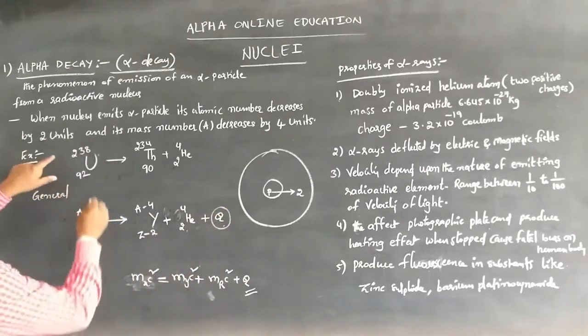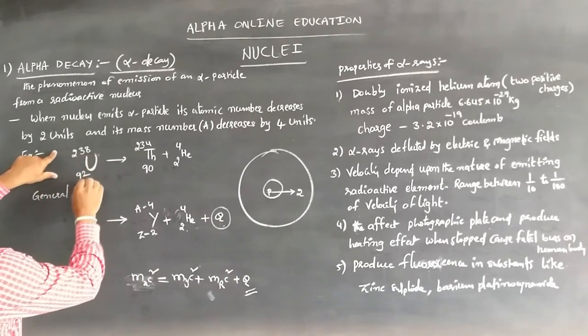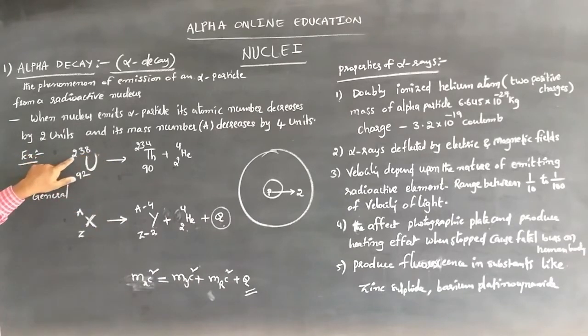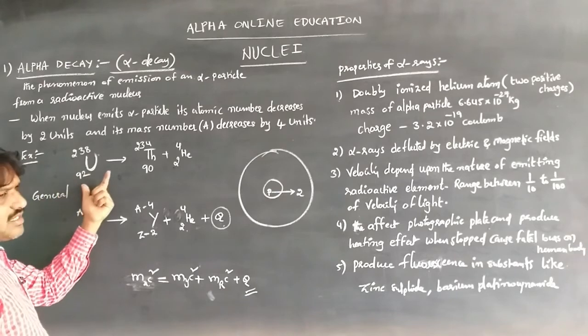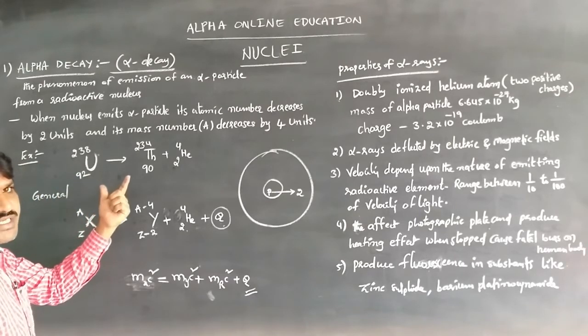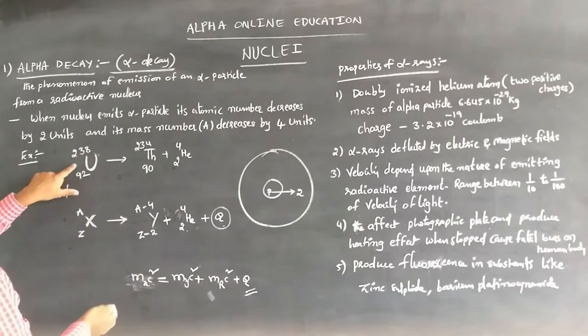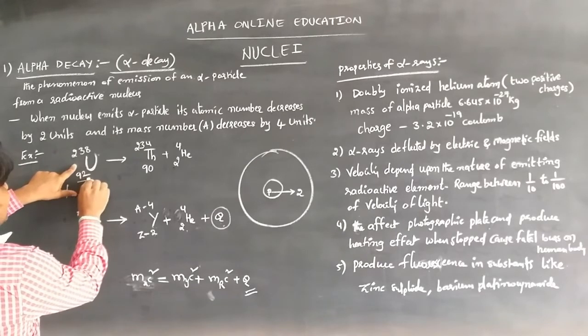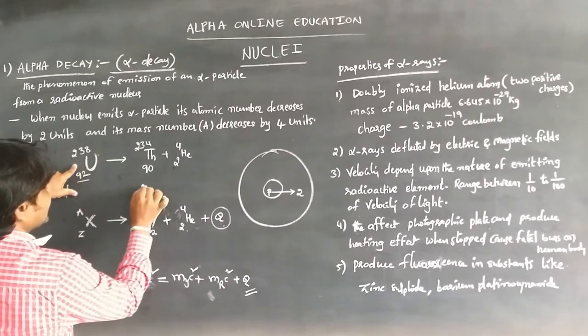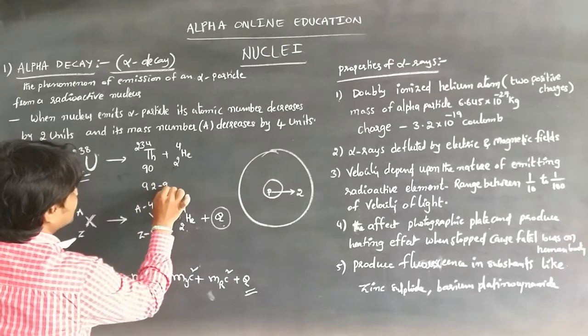For example, take uranium, with atomic number 92 and atomic mass number 238. Uranium is a radioactive substance which emits an alpha particle, so the atomic number decreases by 2, that is 92 minus 2, which is 90.